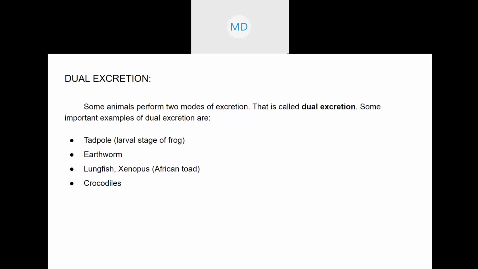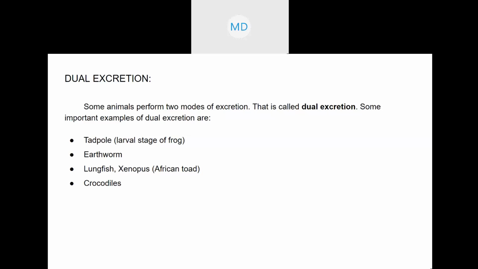So they are migratory birds, and hibernation is they go for sleep for a period of time. So lungfish and Xenopus, they are generally aquatic, but they also go for hibernation. Hibernation means they go inside the mud, like snakes go inside the holes. They stay in the mud for a period of time. So during that hibernation period, since they live inside the mud, there is less water. Therefore, they show ureotelism. Okay, generally lungfish and Xenopus show ammonotelism, ammonia is excreted, but when they go for hibernation, they show ureotelism.